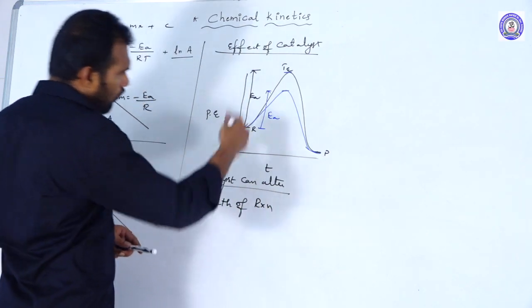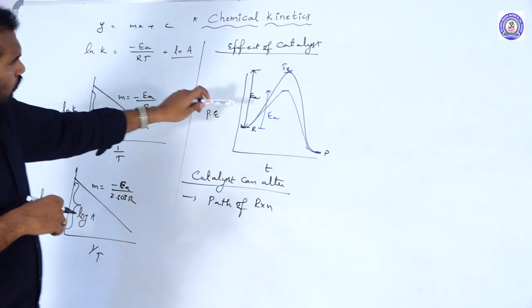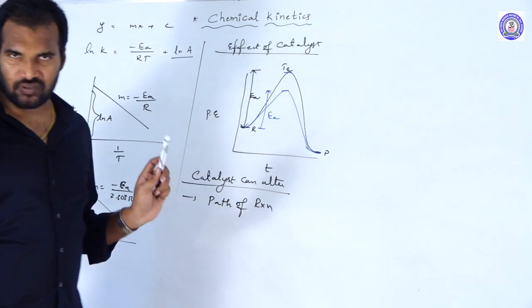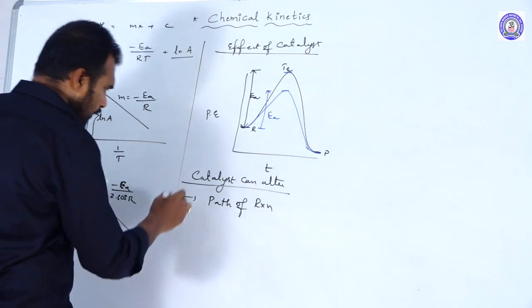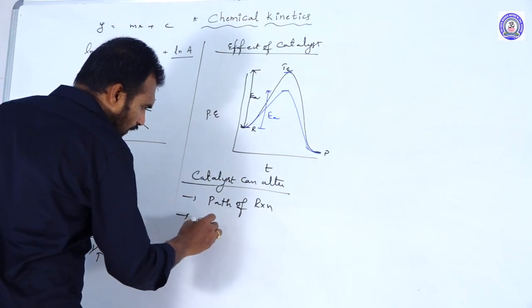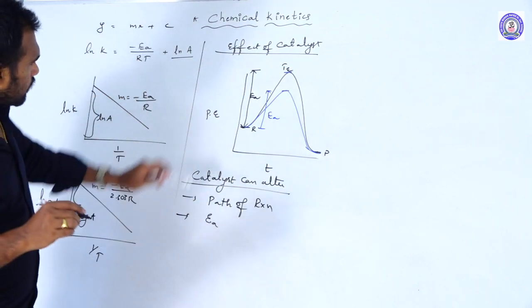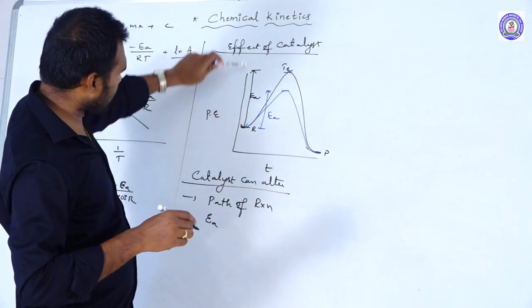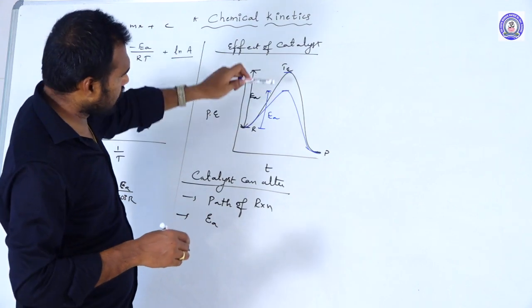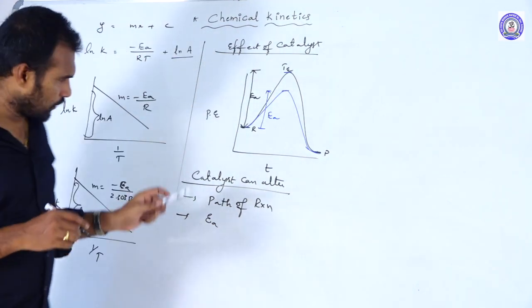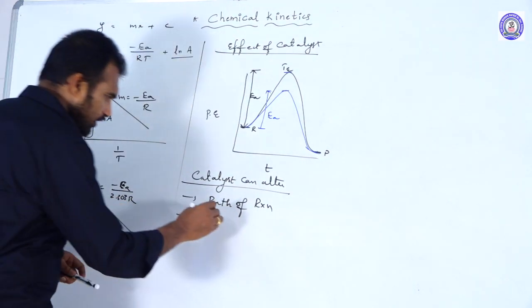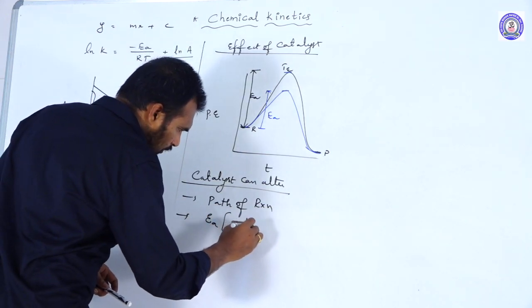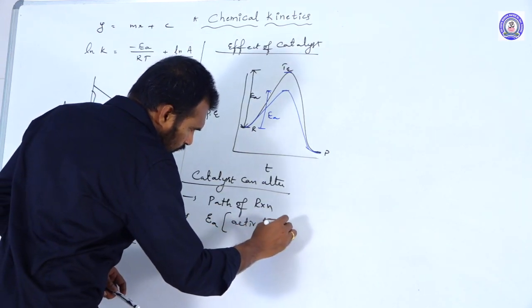If you see the above, it is changing the path of the reaction, no doubt. Next, it alters the activation energy of the reaction. In the absence of a catalyst, this is the higher activation energy, but in the presence of a catalyst, it is much lesser. So it alters the activation energy. Ea stands for activation energy.